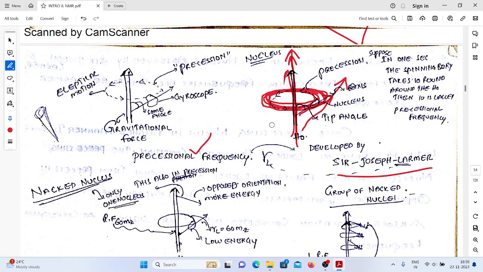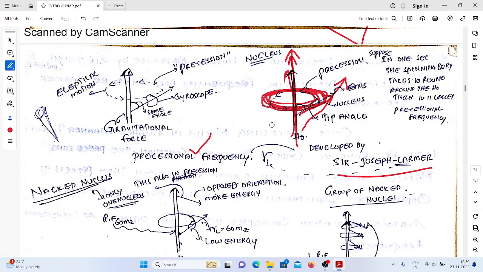Suppose I have given 1 minute of time. Within 1 minute, my nucleus rotated around the external magnetic field with 100 rotations. So 100 is the precessional frequency. If the rotations are 200, that is the precessional frequency. If the rotations are 500, that is the precessional frequency.